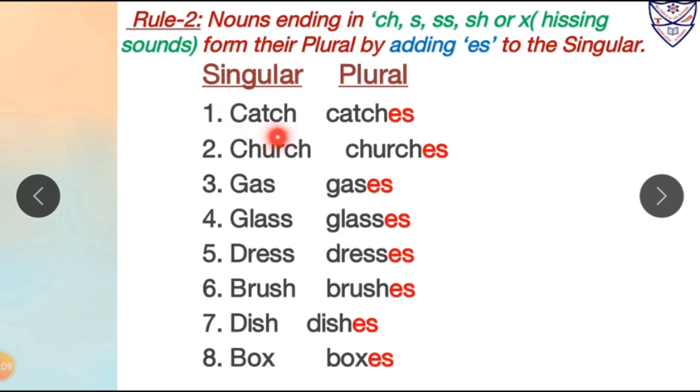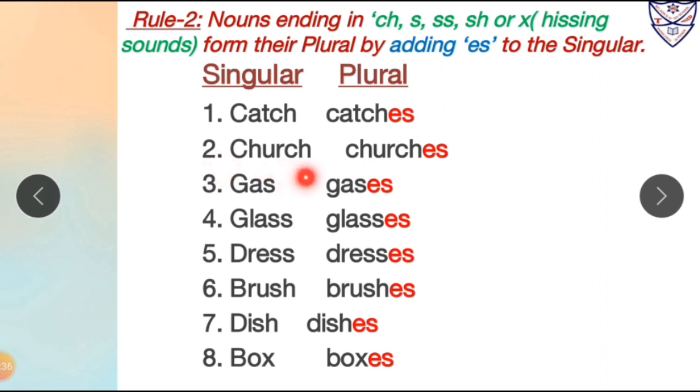First one, catch. Now over here the word is ending with what? It is ending with ch. So now what we will do, whenever a word ends with ch, we will add es after that word. So catch will become catches. Over here catch is in singular form and catches is in plural form. We are adding es after the singular form word to make its plural form.